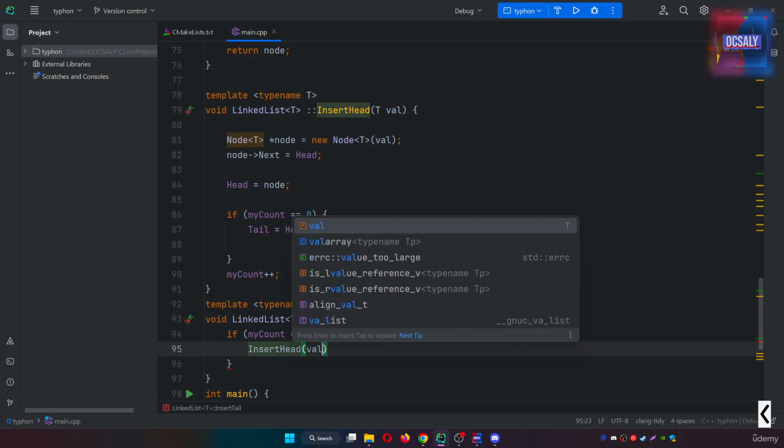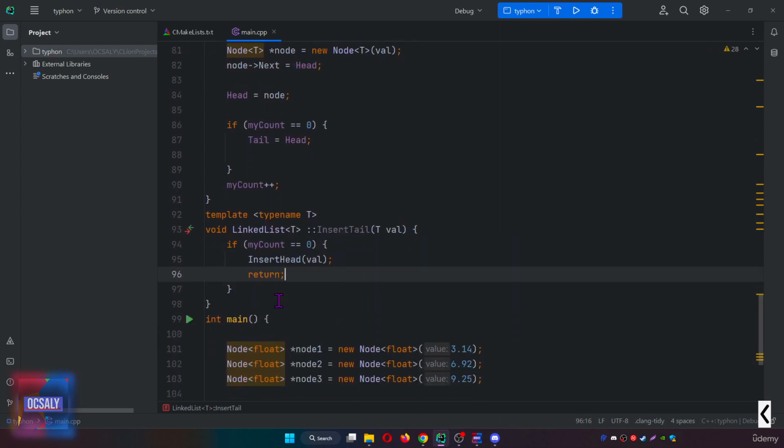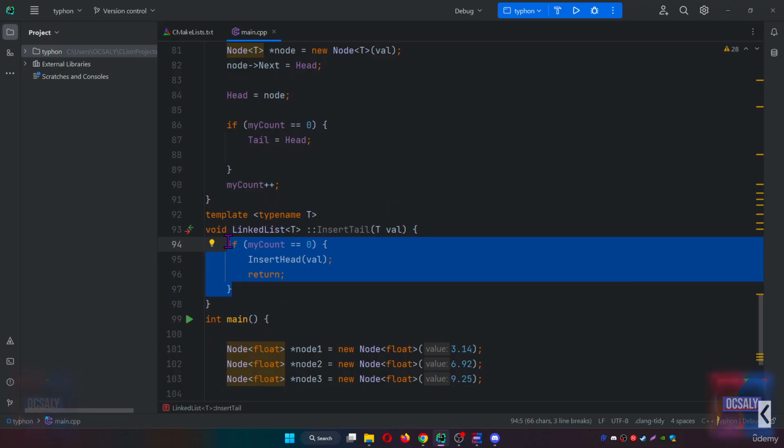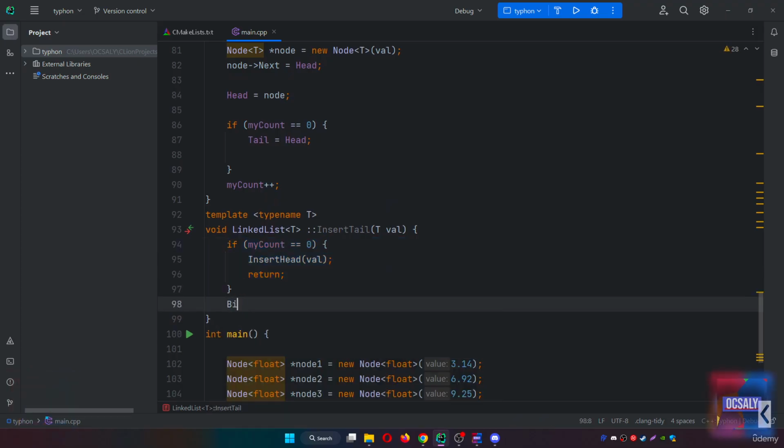In this case, it's going to be val here. After that, we will return. So if this condition is not true, then we will create a new node. So node T, new node is going to be T, and we will pass value here.